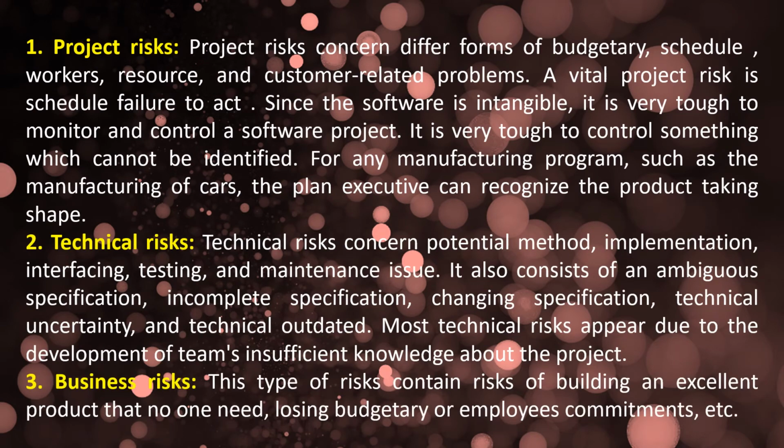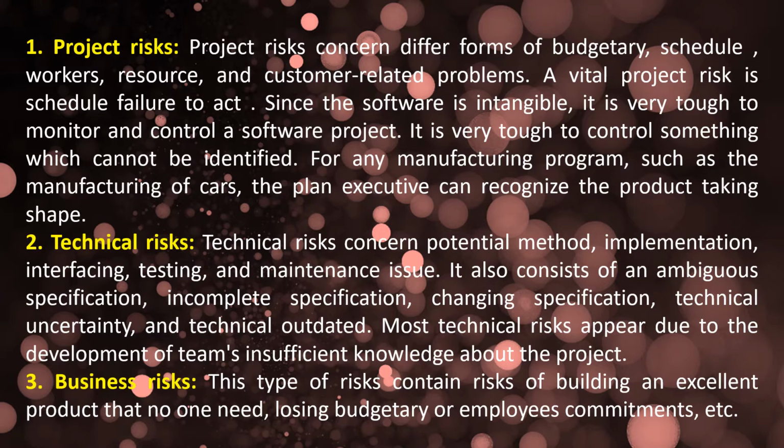What is meant by project risk? Project risk means budgetary issues, schedules, the workers who are going to work, resources and customer related problems. It is very tough sometimes to monitor and control a software project and control the things which cannot be identified. So for that we have to plan according to the budget and think about who the workers are. An example is the manufacturing of cars. The plan executive can recognize a product taking shape. Whoever made that plan can recognize those problems, but they should be identified before that.